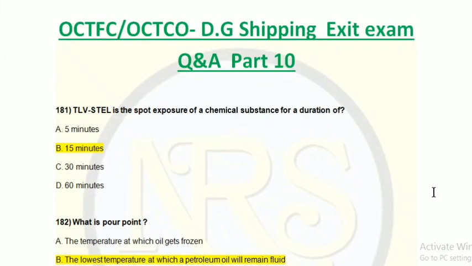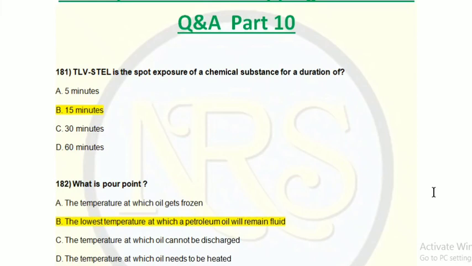Question number 181. TLV is the threshold limit value, and STEL is the short term exposure limit, a spot exposure of a chemical substance for a duration of dash. This is saying how much short time the maximum a person can take a toxic gas to the maximum level without affecting, for a short term period of time. It is the threshold limit of the person.